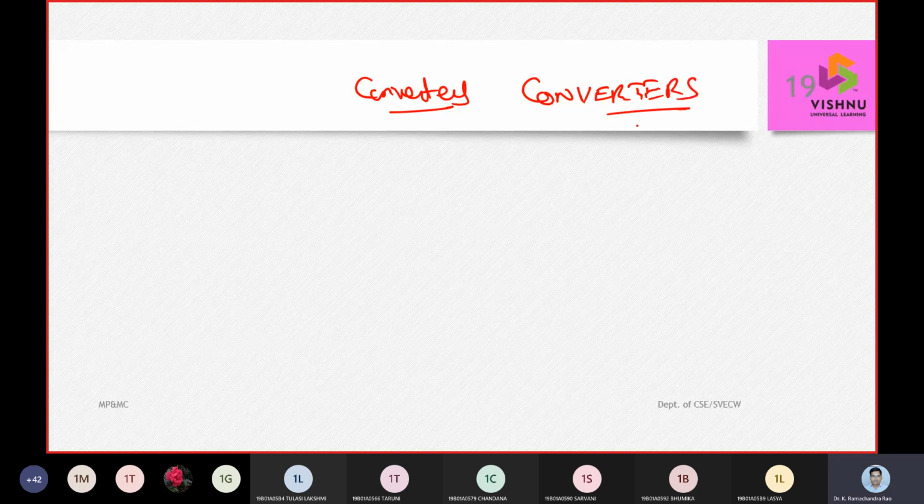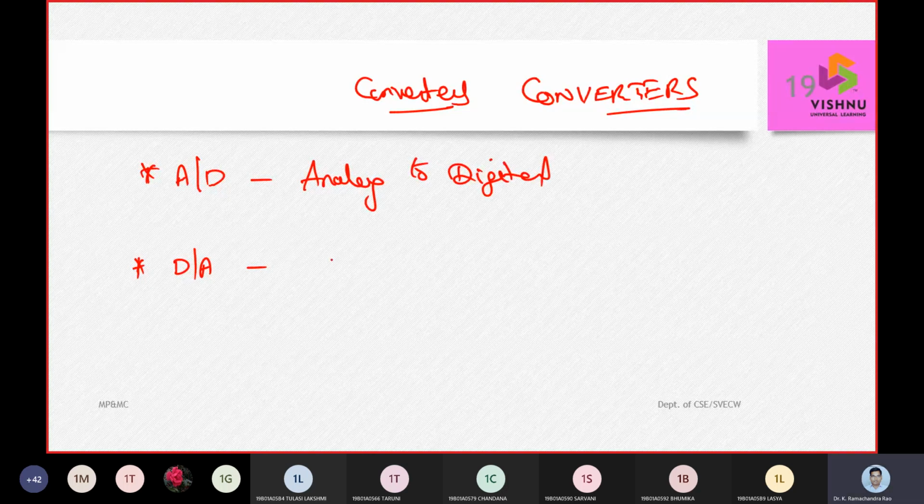Now what does converter mean? There are two types of converters. One, we call it A by D. The second one, we are going to call it D by A. When we call it A by D, it means analog to digital. And when we call it D by A, it means digital to analog.